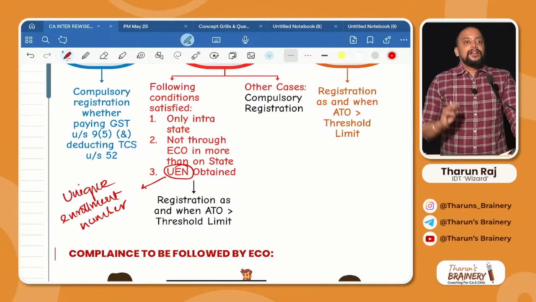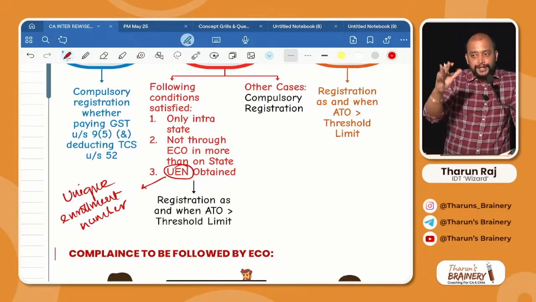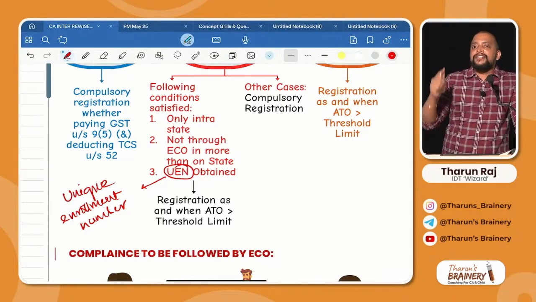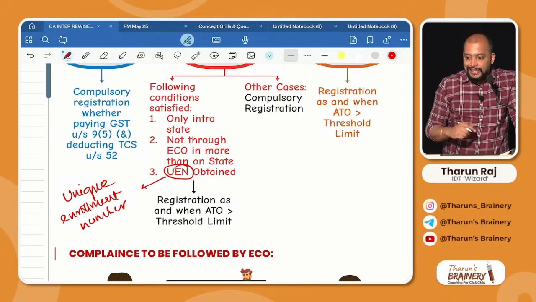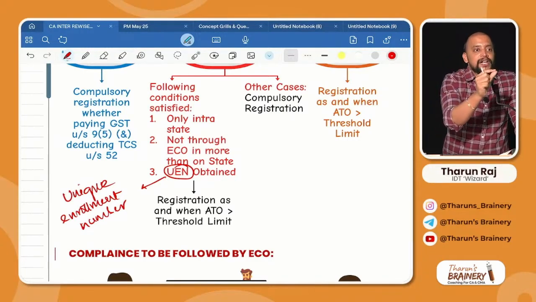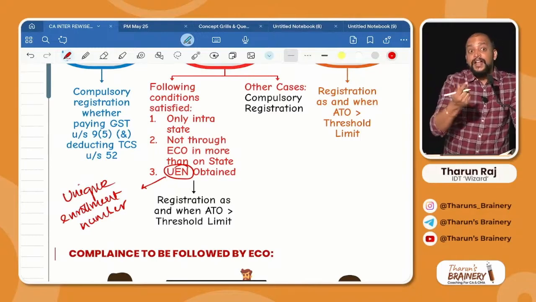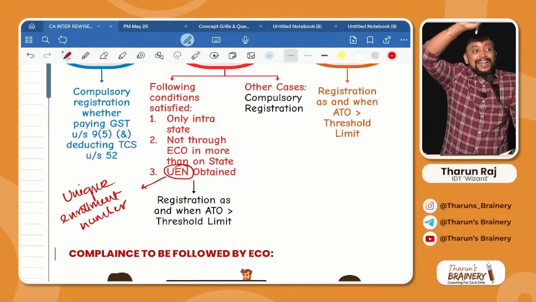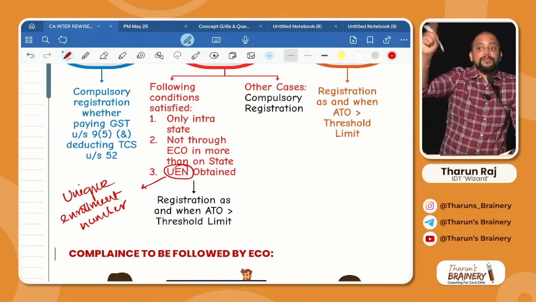So in this case, whether the supplier is required to get registered or not required to get registered, not required to get registered. That's the reason why whenever in Flipkart or in case of Meesho, etc., when you give your PIN code, they will tell this product cannot be shipped to your location. Why? Because that supplier is unregistered. He is making only intrastate supplies.